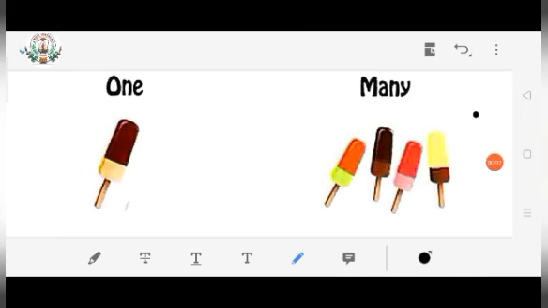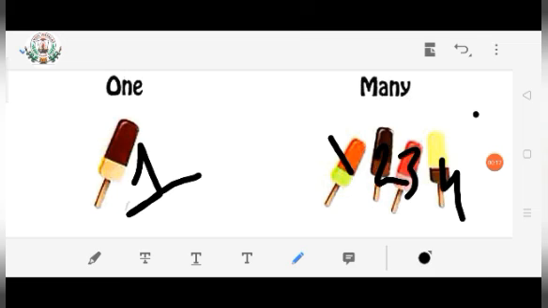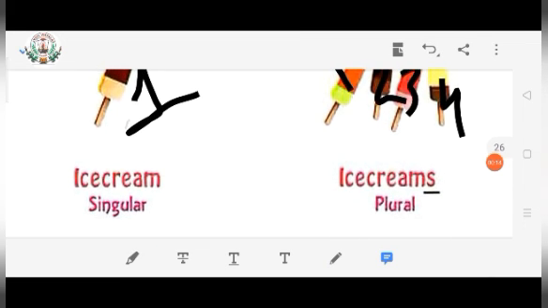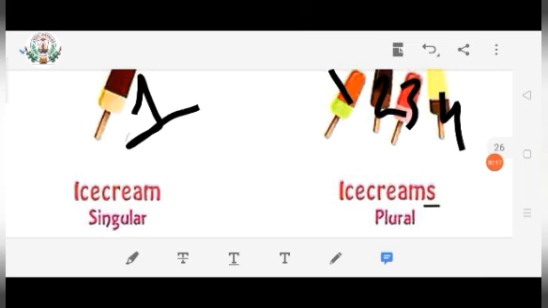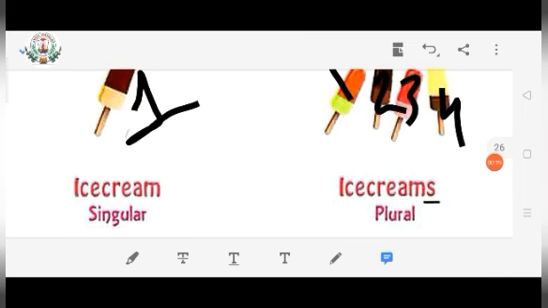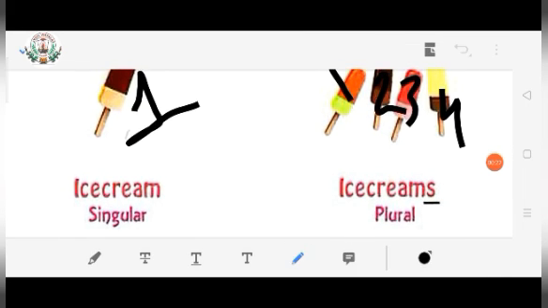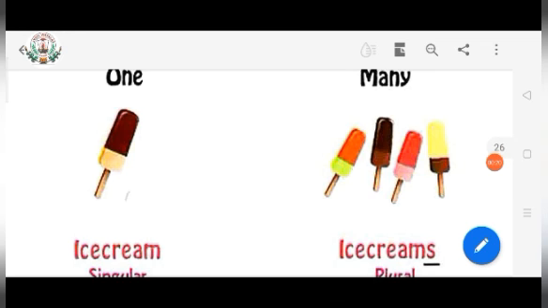My dear children, how many ice creams are there? Only one ice cream. How many ice creams are there here? 1, 2, 3, 4. So the singular form of one ice cream, what will we write? I-C-E-C-R-E-A-M, ice cream. And what is the plural form of ice cream? I-C-E-C-R-E-A-M-S, ice creams. Thank you, my dear children.